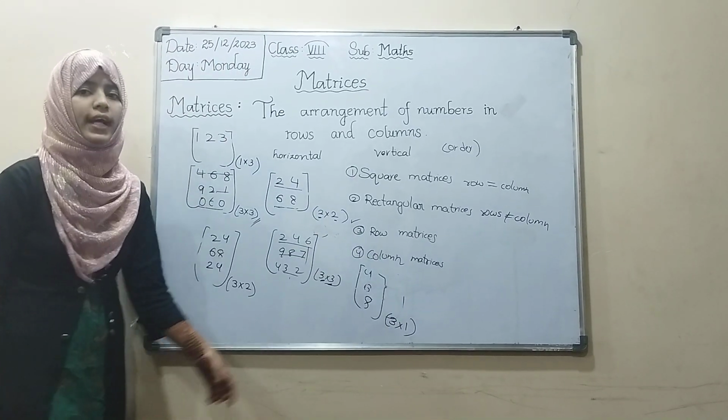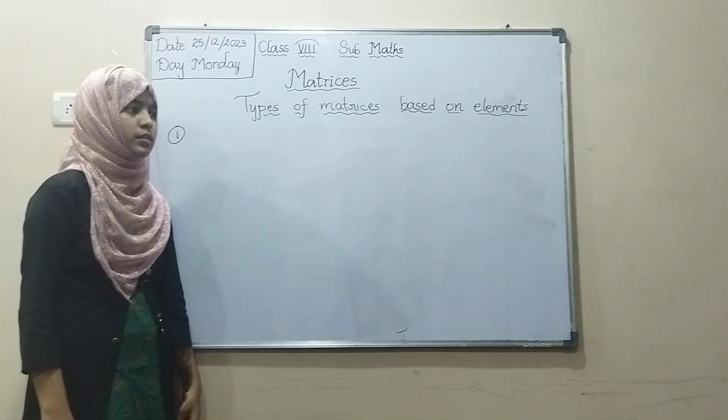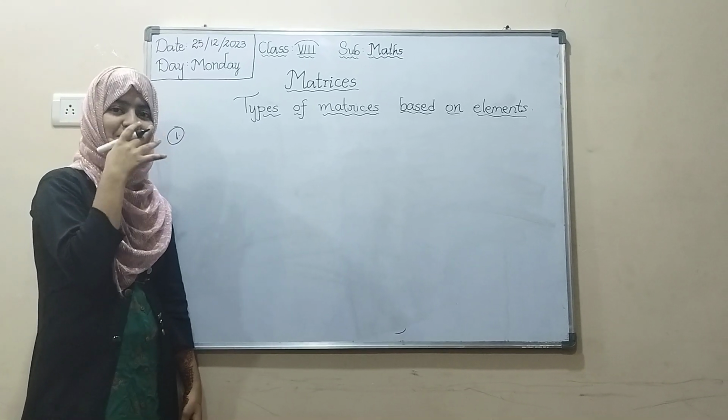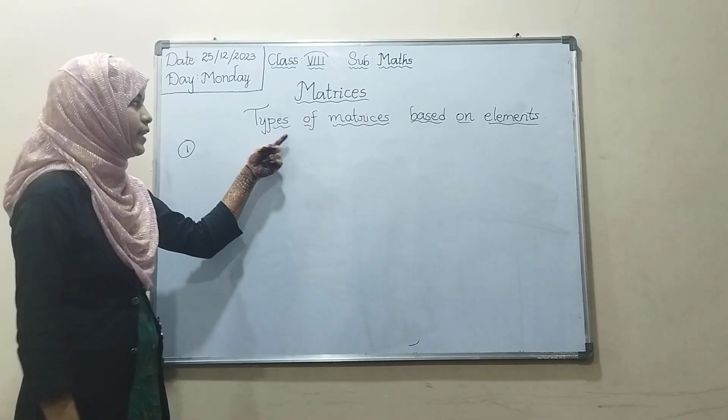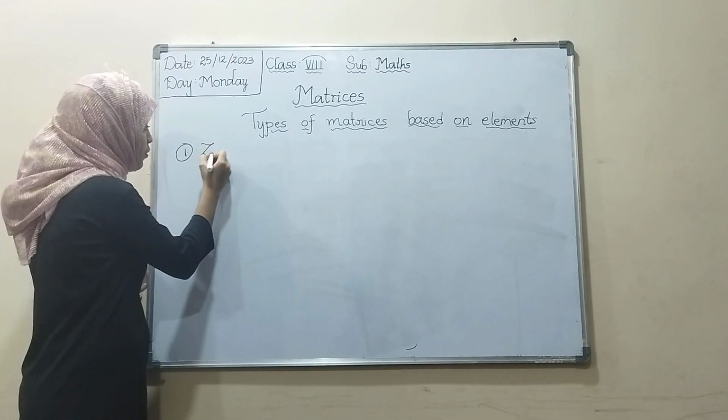Now I will tell you the types of matrices based on their elements, on the numbers. First one is zero matrix.